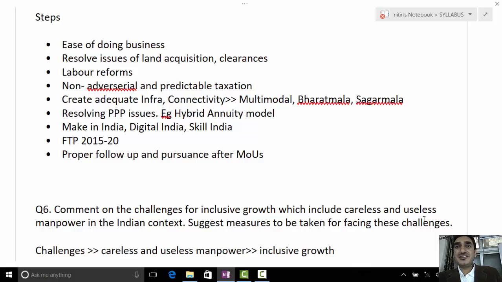Even you can give an example regarding infrastructure. This one, hybrid annuity model for highways. It was brought by our road transport minister Nitin Gadkari. Hybrid annuity. This model will help in what? Clearing those issues in PPP or other issues, it will help in creating infrastructure. Once infra is created, more FDIs.